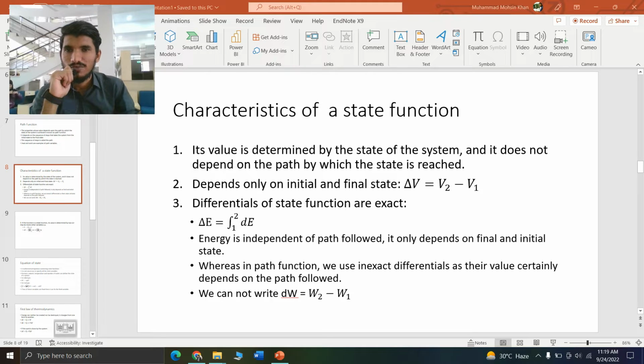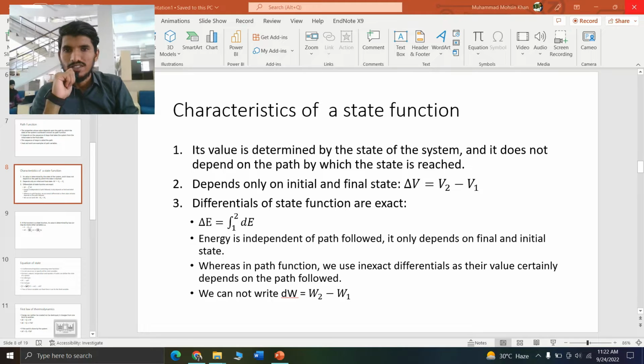The second thing is that a state function depends only on the initial and the final state. That is, delta V is equal to V2, the final state, minus V1, the initial state of the volume. So volume is another example of a state function. Other examples of state functions are volume, temperature, and enthalpy.